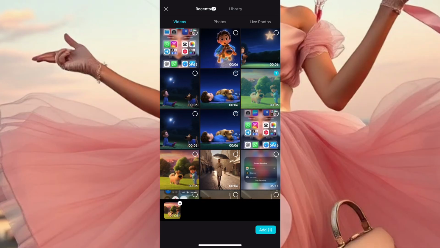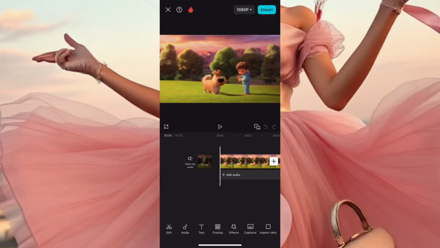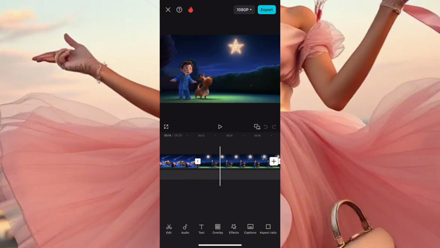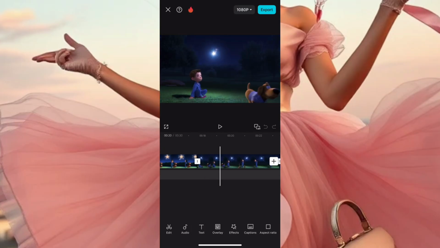So I'll click on this one first, which is the first video, then the second one, which is this one, then the third, then the fourth, then the fifth, okay? Then I'll click on add. Now you add, it pops up in the story like so. Now you watch these visuals and you get to see how they align. Okay, but there is this thing that you need to know.